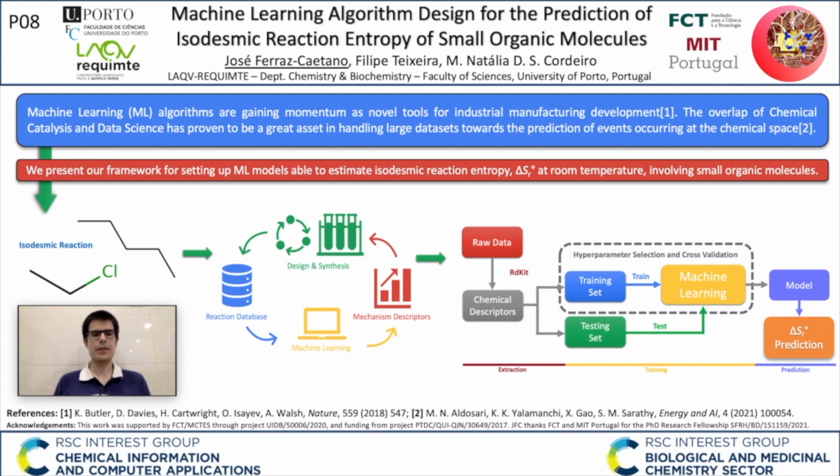Machine learning algorithms are gaining momentum as novel tools for industrial manufacturing development. The overlap of chemical catalysis and data science has proven to be a valuable asset in handling large datasets towards the understanding and prediction of the events occurring in the chemical space. With these algorithms, properties of the chemical species involved can actually be obtained, opening up new possibilities to improve quantitative